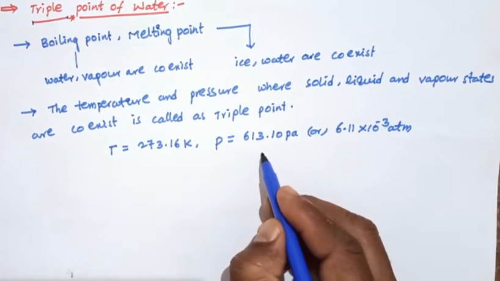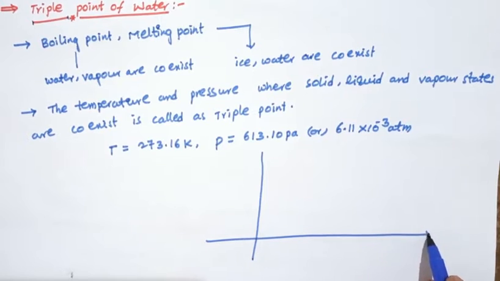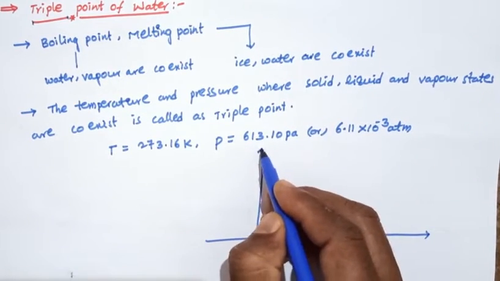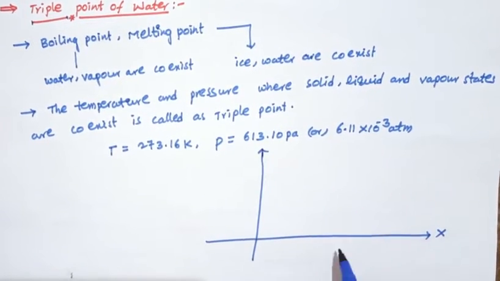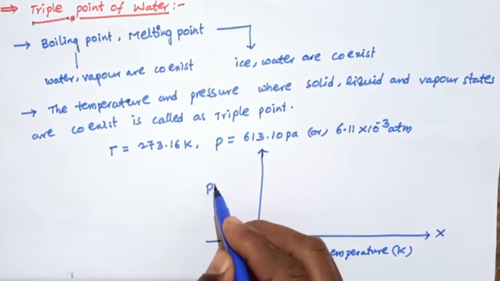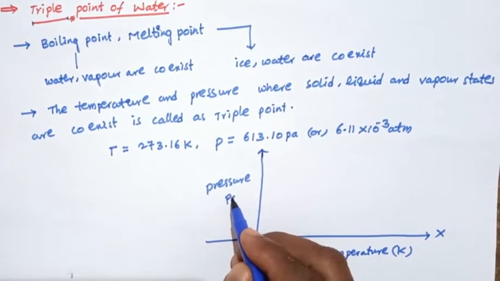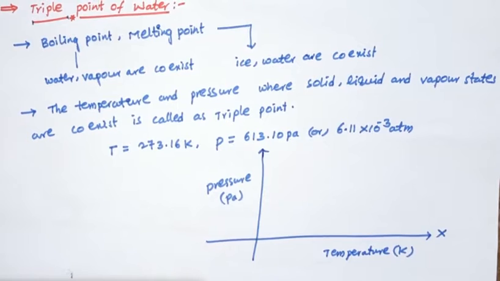We can plot the graph of the triple point of water. We have taken temperature in kelvins on the x-axis and pressure in pascals on the y-axis.